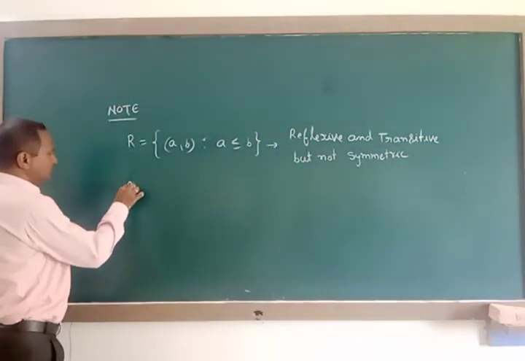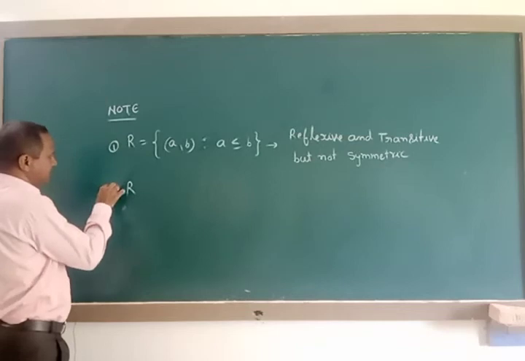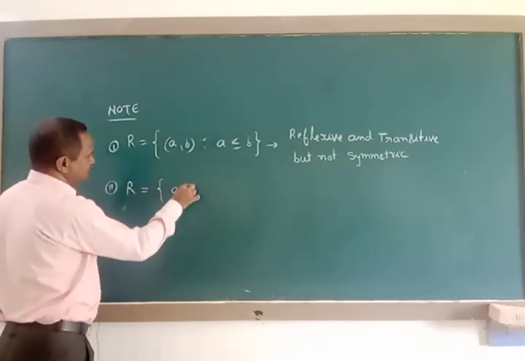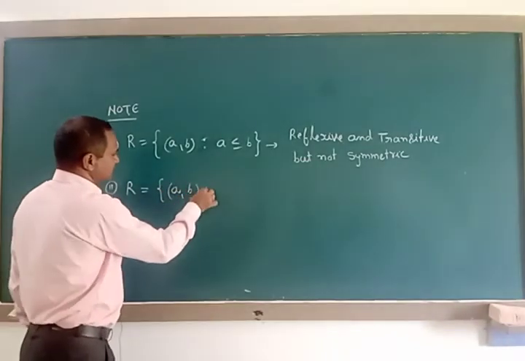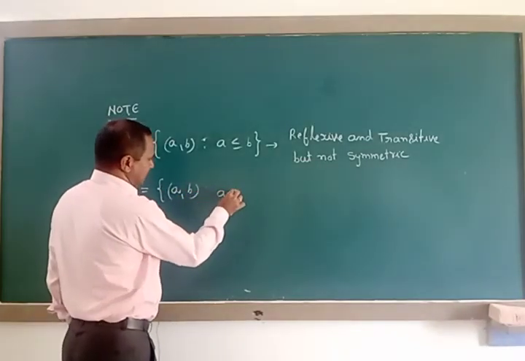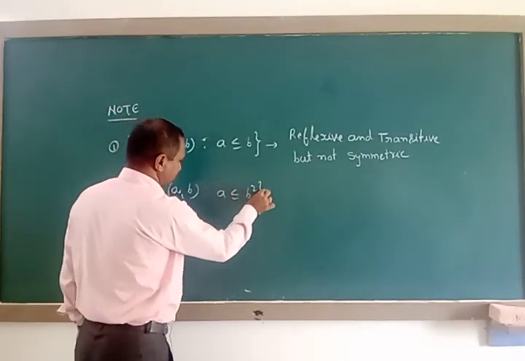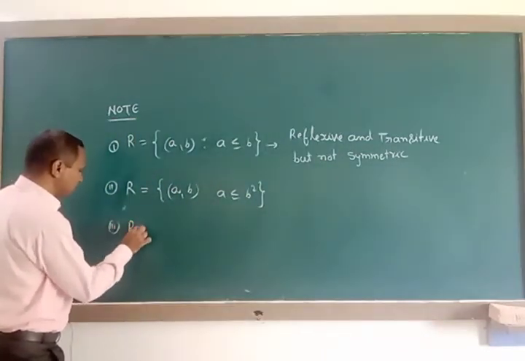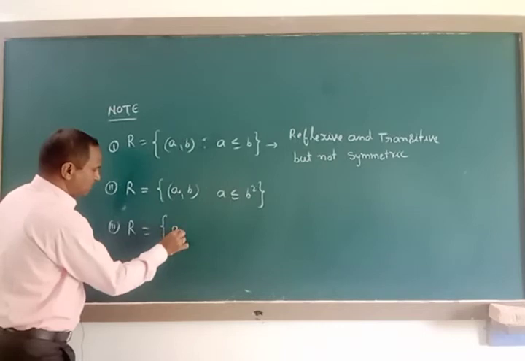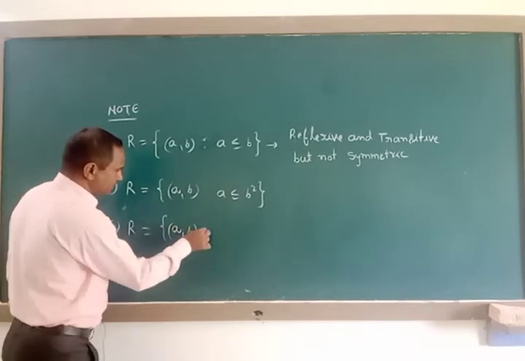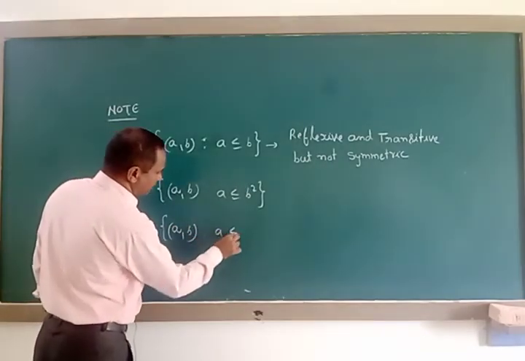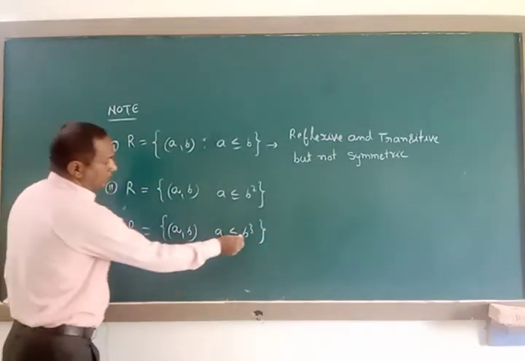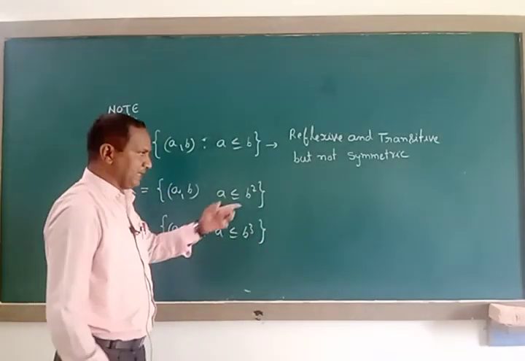R is equal to (A, B) such that A is less than or equal to B, it's the first point. The second point: R is equal to (A, B) such that A is less than or equal to B square. Third point: R is equal to (A, B) such that A is less than or equal to B cube, and so on up to A less than or equal to B power n.